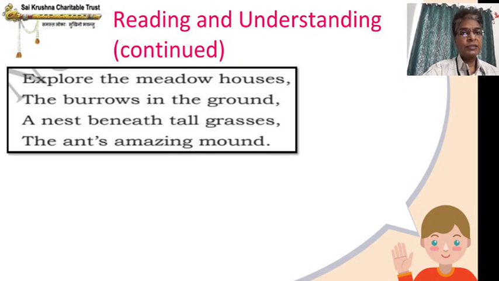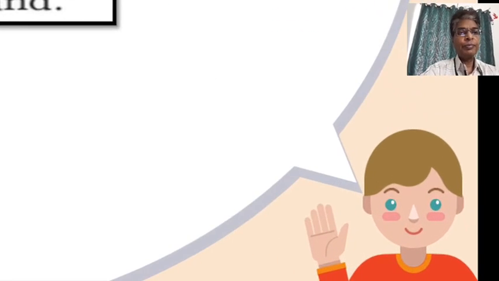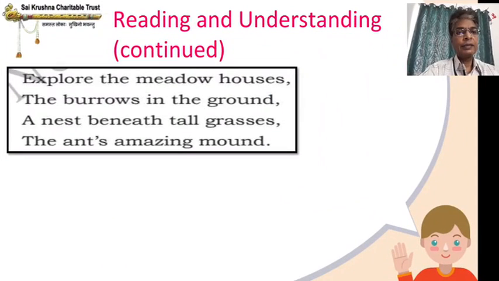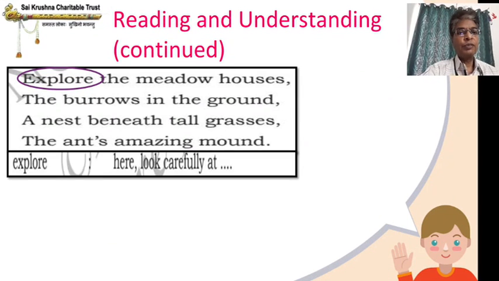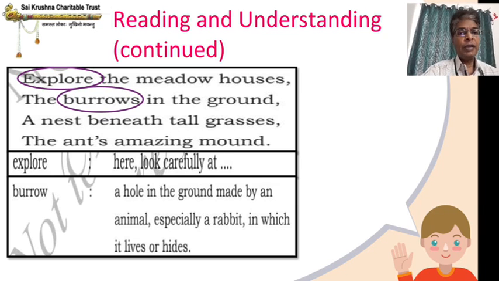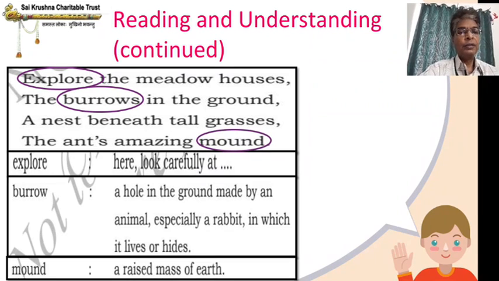Explore the meadow houses, the burrows in the ground, a nest beneath tall grasses, the ants' amazing mound. Sorry. So, what is the meaning of explore? Explore, here, is to look carefully at. Burrows: a hole in the ground made by an animal, especially a rabbit, in which it lives or hides. Mound: a raised mass of earth. There is one more word, beneath.